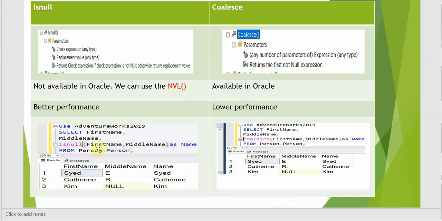Here we are trying to use ISNULL with first name and middle name. Since the first name doesn't contain a null, it returns only the first name. Similarly, with COALESCE we can get the same output using this.